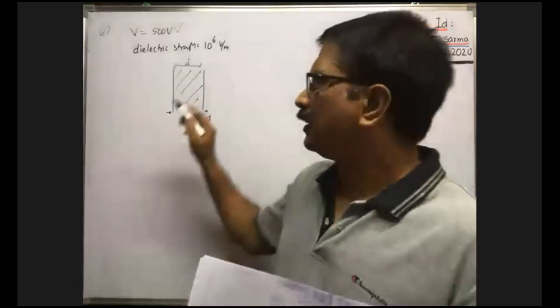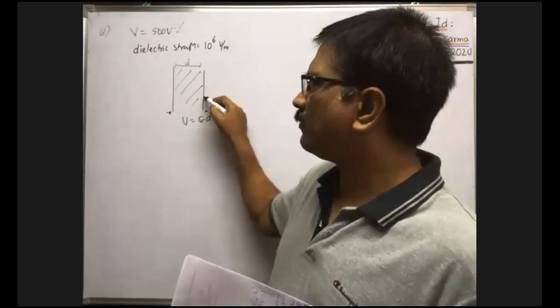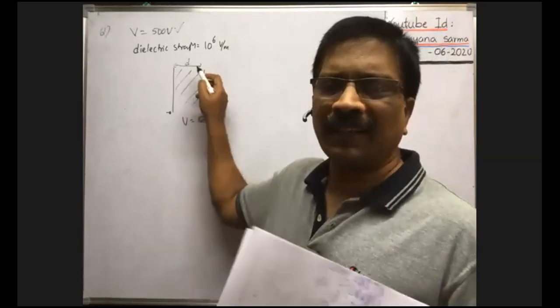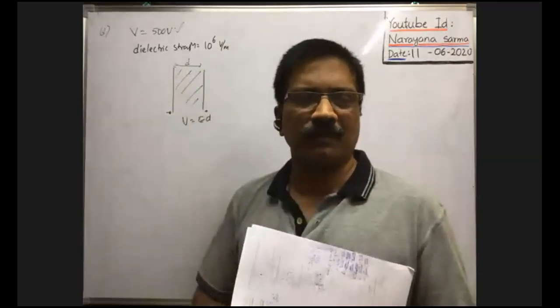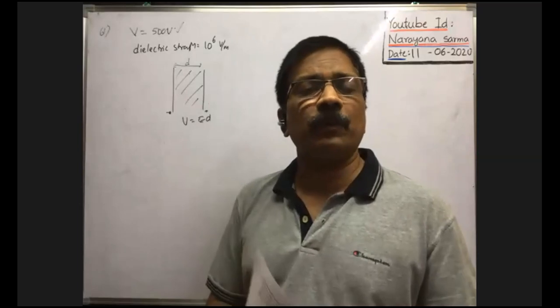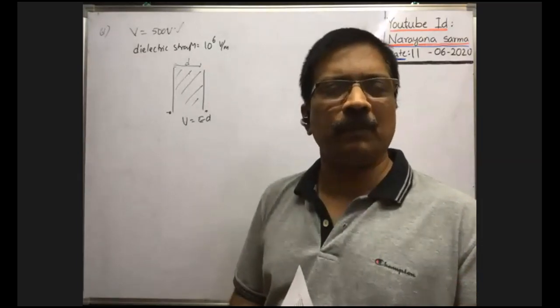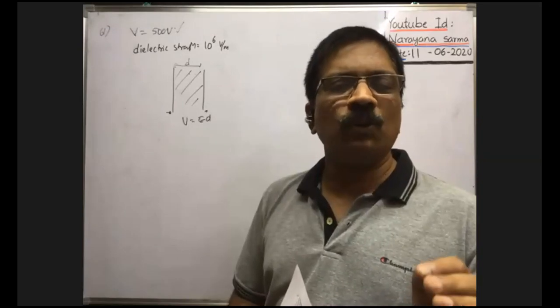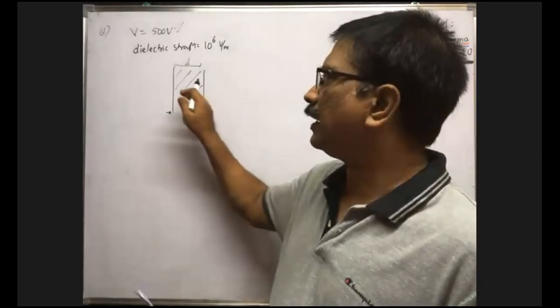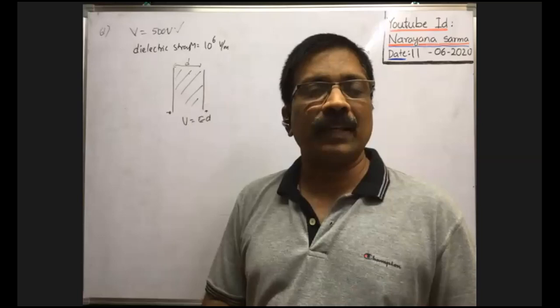That's why the extra charge stored on the plates of the capacitor is transferred to the dielectric medium; it cannot stay over the surface of the plates. Such maximum intensity of electric field developed inside the dielectric medium at which there is no leakage of charge from the plates to the dielectric medium is called the dielectric strength.